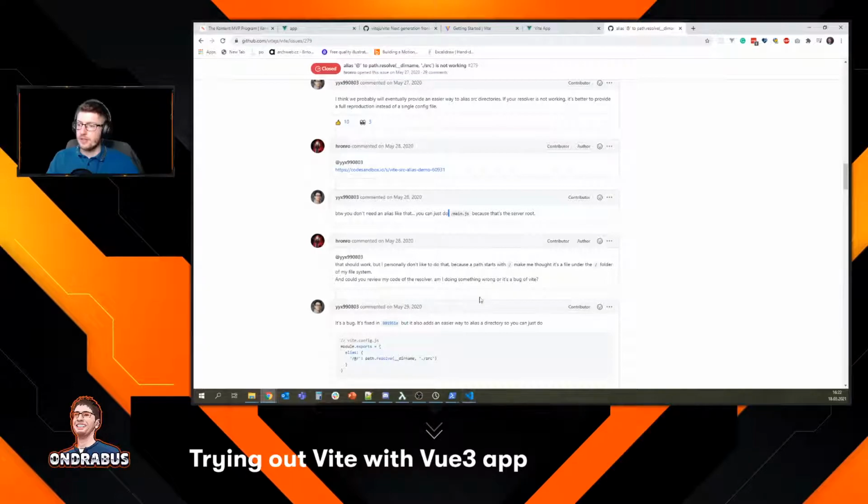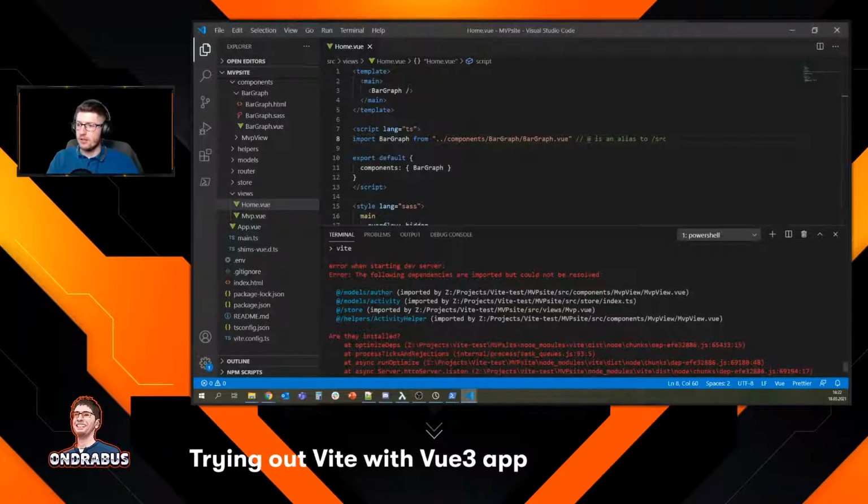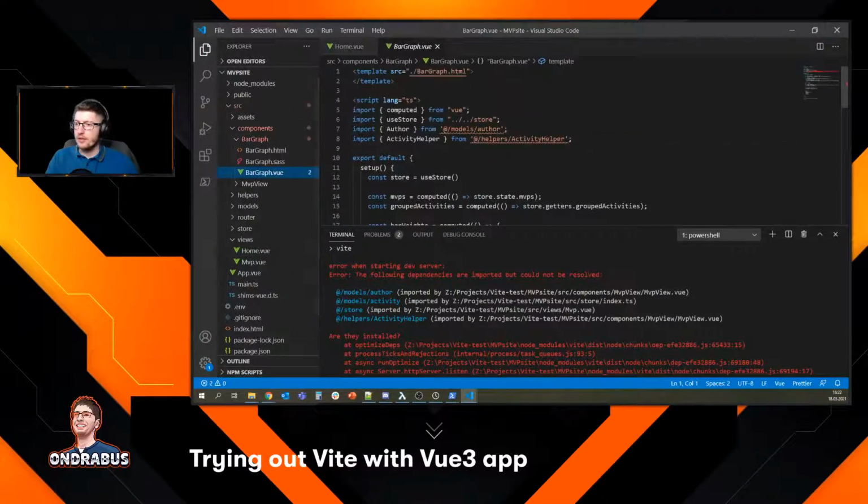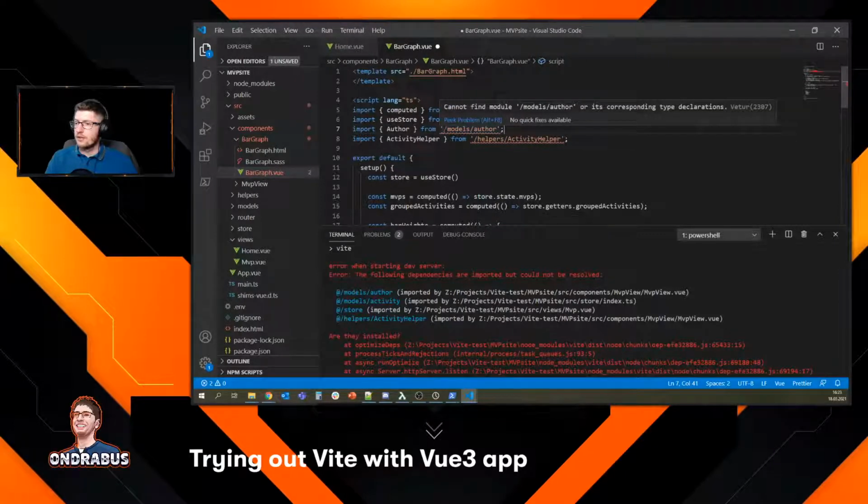Alright, so just slash, okay, so maybe we don't need that at all. Maybe we can do slash source slash, or that should be components, right? Only. Let's see if this works. Now, the next problem is MVP view in components, actually. Yeah, so everywhere we're using that. So slash models slash author, is that gonna work? No, it doesn't like that either.